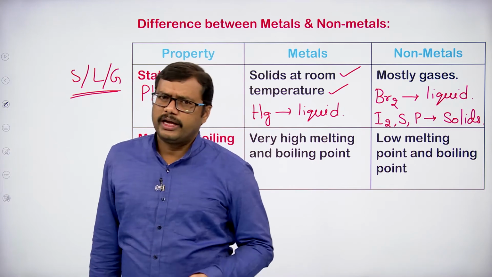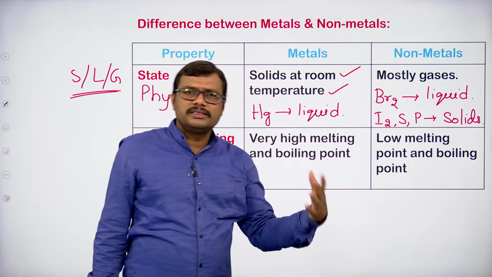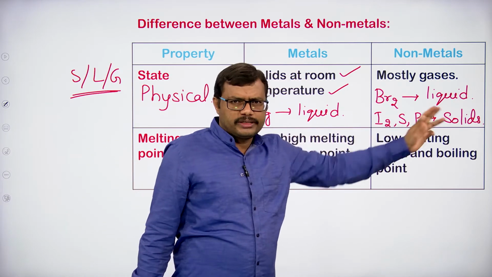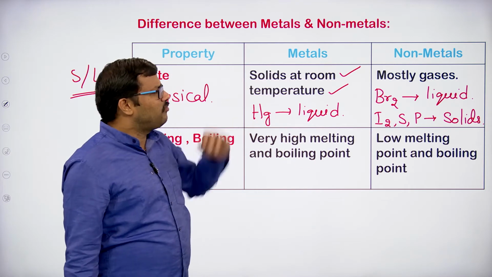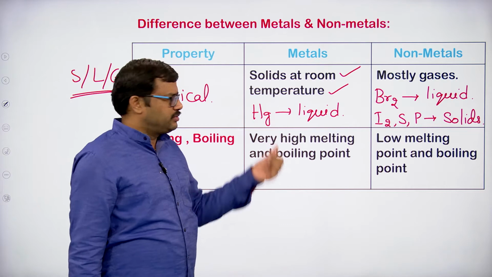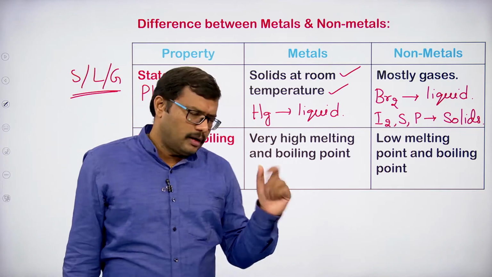So there are some exceptions we come across, but most of them are gases like oxygen, nitrogen, chlorine, fluorine. Most of them are gases, but a few exceptions are possible. In the case of metals, most of them are solids, but we come across a few exceptions. Mercury is a metal, but it is a liquid.